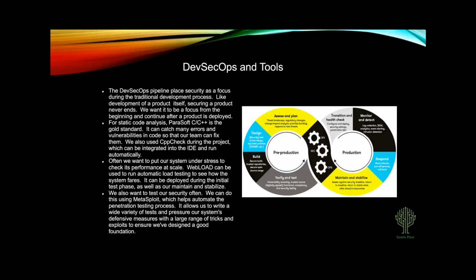Again, these are all things that could be automated. We could be running load testing, stress testing at night, or Parasoft can just automatically do static code analysis on stuff that we push to our collective repositories.